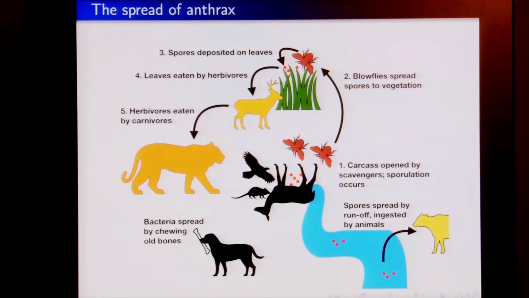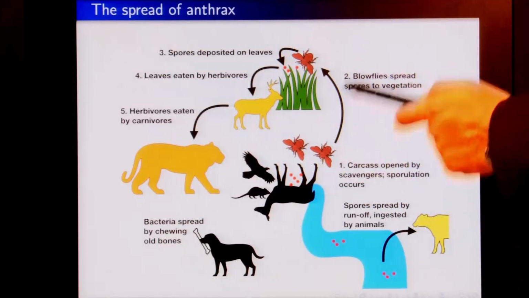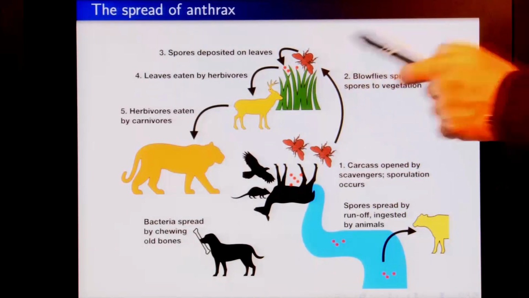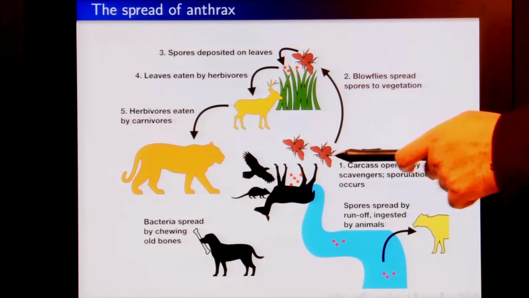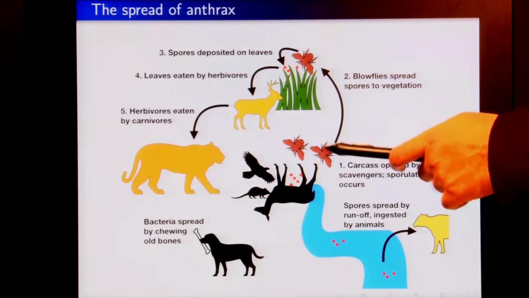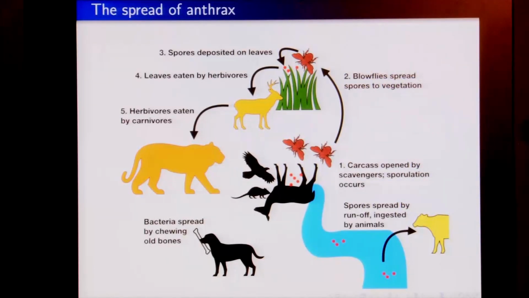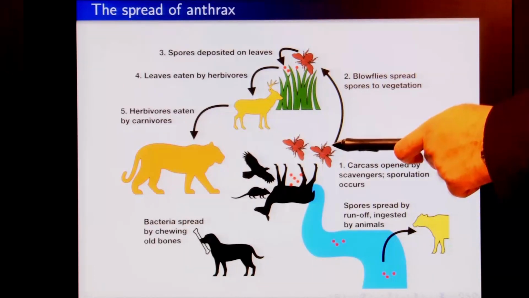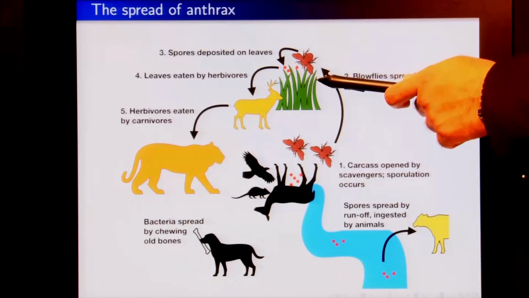So, these blowflies would then come onto the carcass, and after a while they would go and also settle on vegetation. Because on their legs they are able to carry these spores into the grasses. So, this is an example of vectors that we discussed in the previous class. Blowflies act as vectors to carry the pathogens from the carcass into the nearby vegetation.